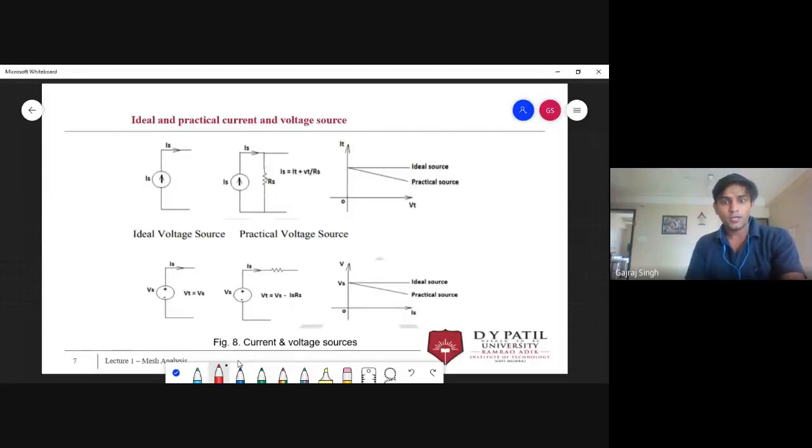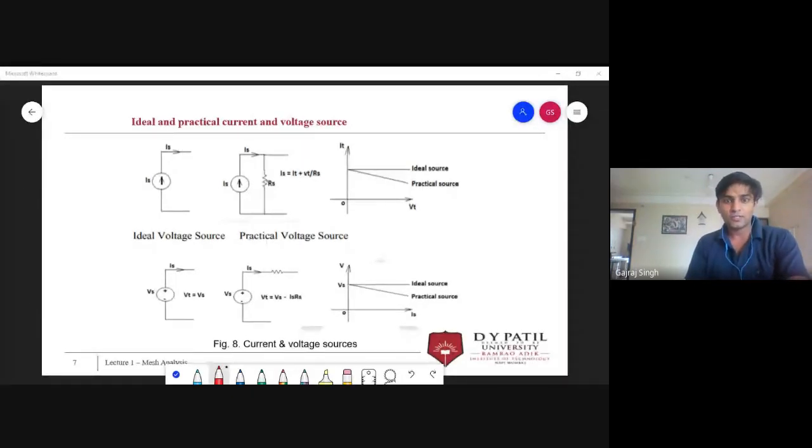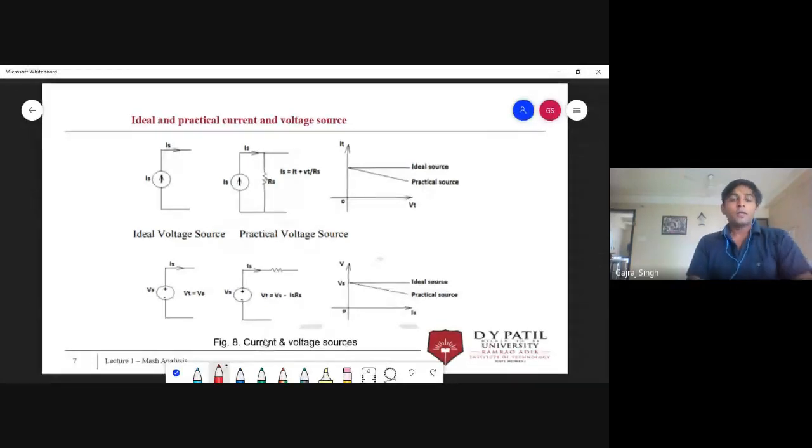Actually, this is a prerequisite, that's why I was going a little fast. Okay, now I will be a little slow. So now, ideal and practical current and voltage source. You have already discussed the ideal one. This is your ideal current source. I think I made a mistake with it. Okay, no problem. This is your ideal current source.